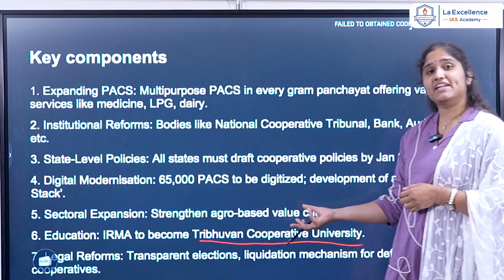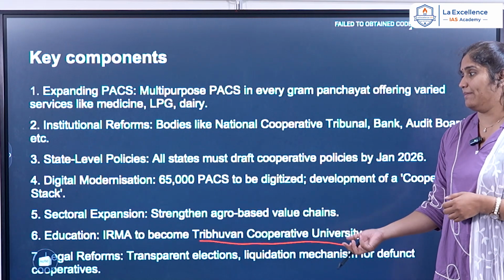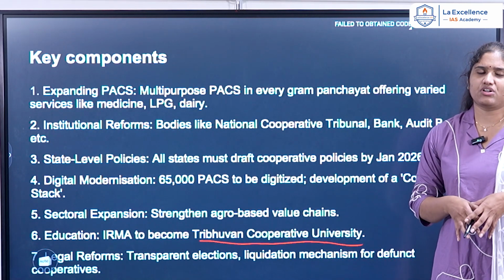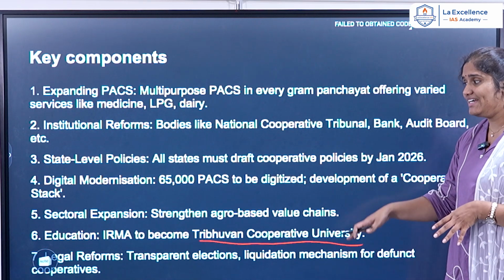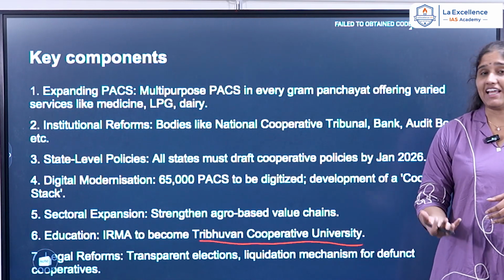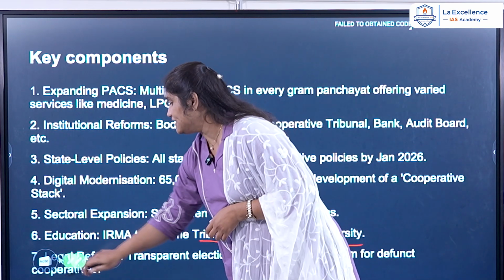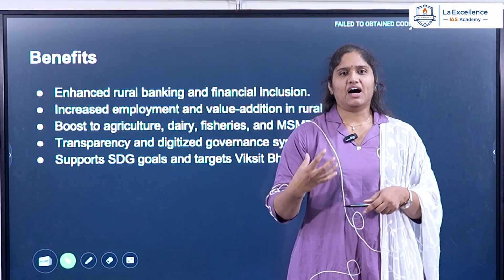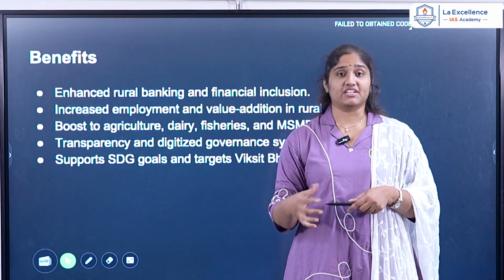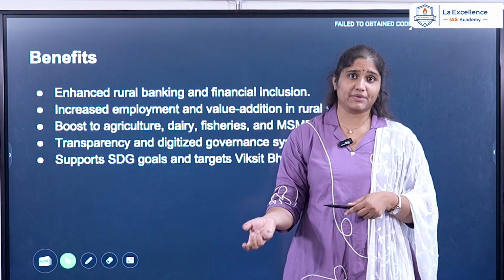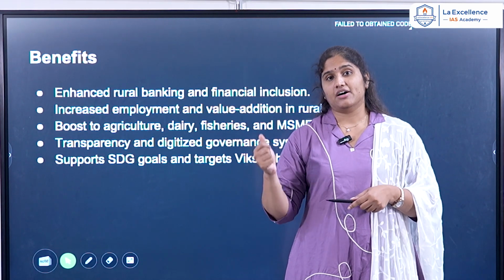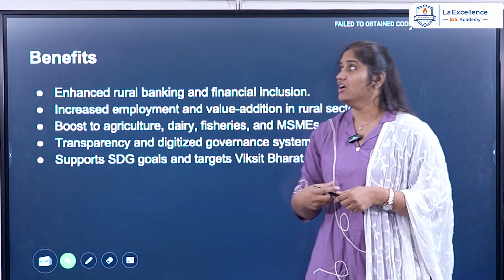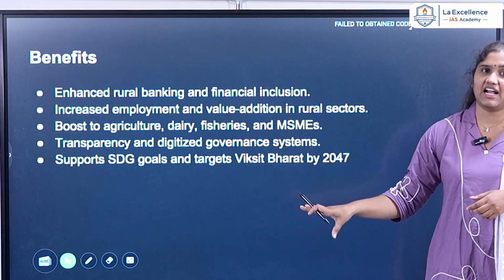Now this is where we have the universities being established. Then lastly, a large amount of transformation regarding legal reforms is also being encouraged in this policy. Now when we come towards the benefits, as I told you, a large amount of employment is being generated, and a large amount of products are coming up, and the goals of the organization are being taken up. So we have different benefits that are present.